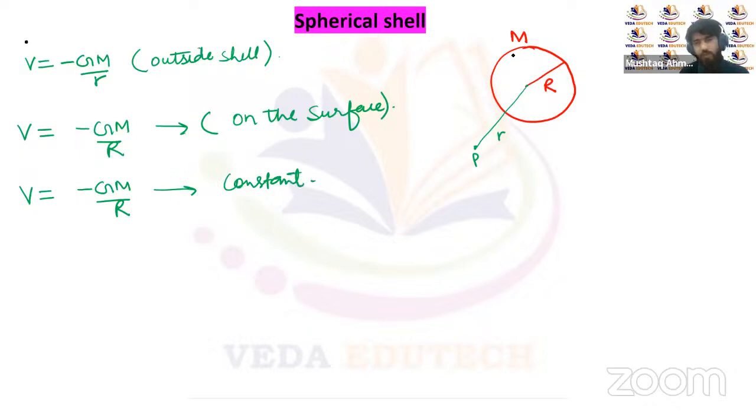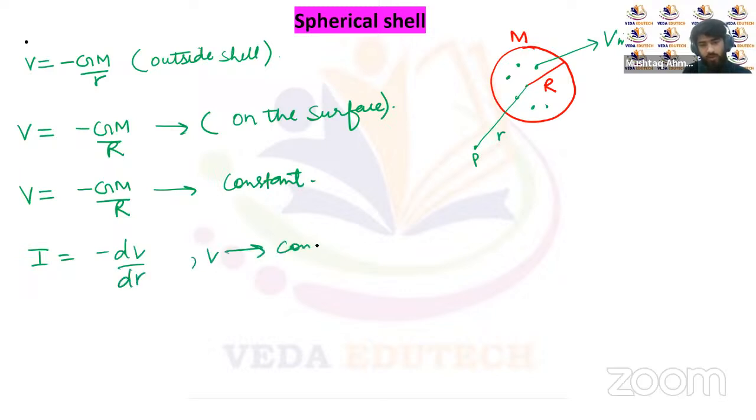So in case of a shell, the net potential at each and every point inside the shell is the same, and the value of this potential, V inside, is equal to minus GM by capital R. Or we can say the field intensity inside the shell will be given by minus dV upon dr. Since V in this region is a constant, therefore we can say that in this region the gravitational field intensity is 0.